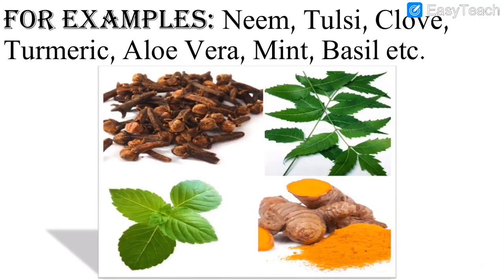Then we had seen examples of different plants that give us medicines like neem, tulsi, clove, turmeric, aloe vera, mint, basil, etc. We had seen the pictures, see the turmeric, neem, tulsi and other plants are there. These are very useful and give us medicine.